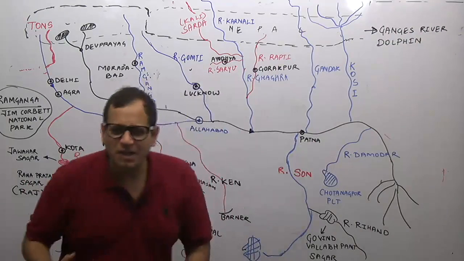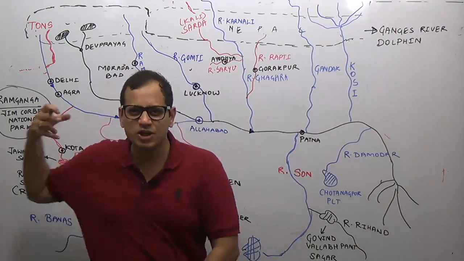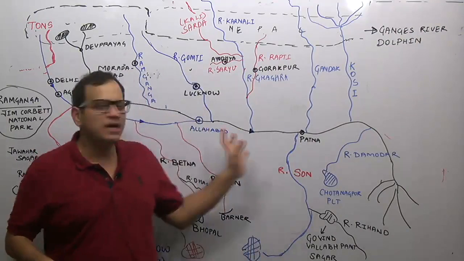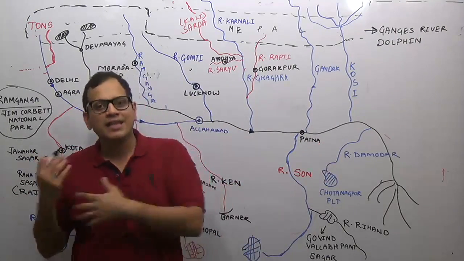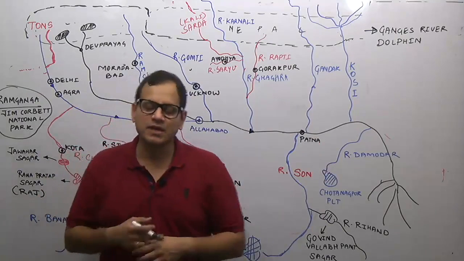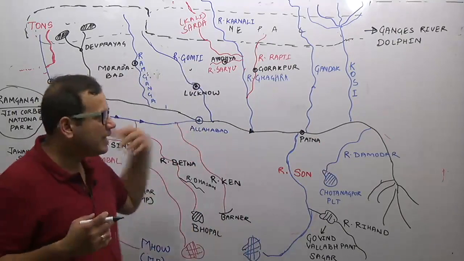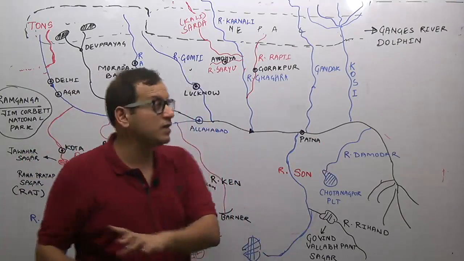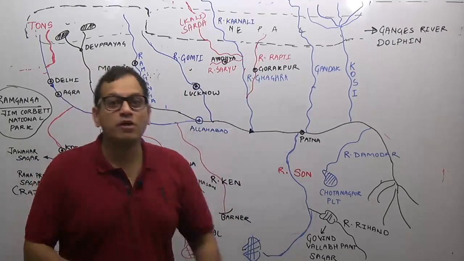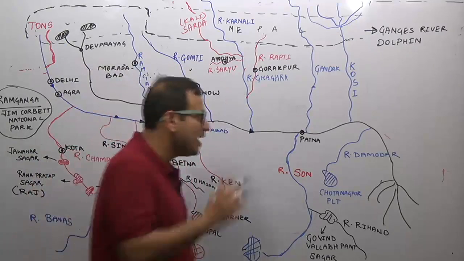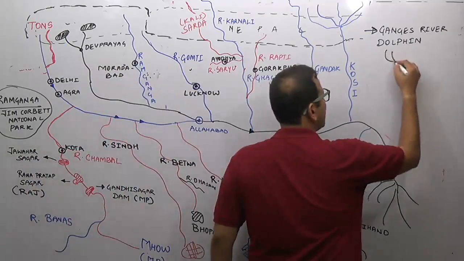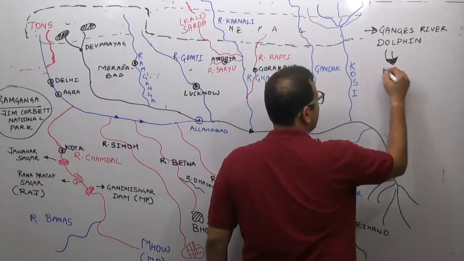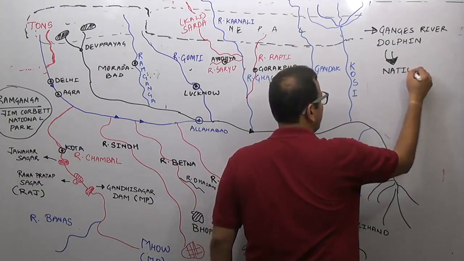It is threatened because of habitat loss. Habitat loss means we are destroying its habitat by polluting river Ganga. River Ganga is a highly polluted river, and therefore it is one of the dying rivers of the world. We are killing the river Ganga because of the pollution. The Ganges river dolphin is also facing the threat, and therefore it has been declared the national aquatic animal of India.